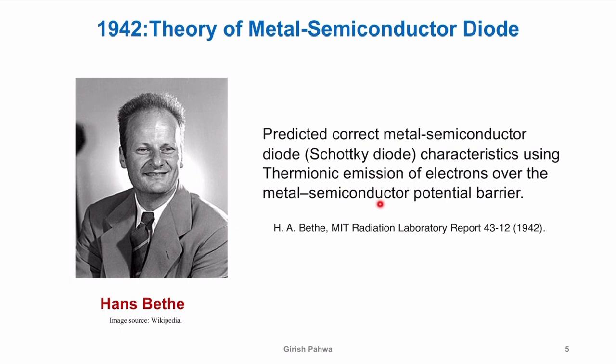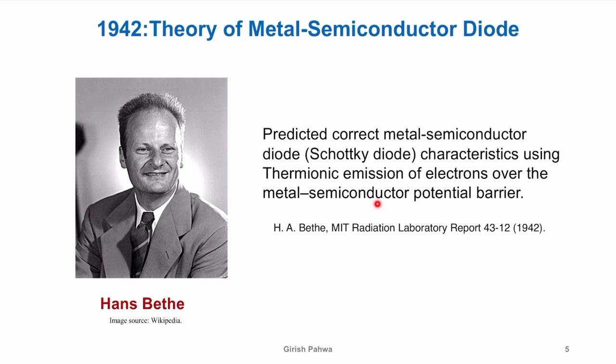Several groups started working on it. This semiconductor was being looked upon especially because they were trying to build wireless communication systems. It was wartime, and there were a lot of efforts to create these communication systems, right? They found that these semiconductors can play a major role.